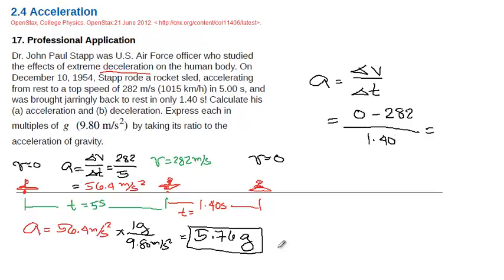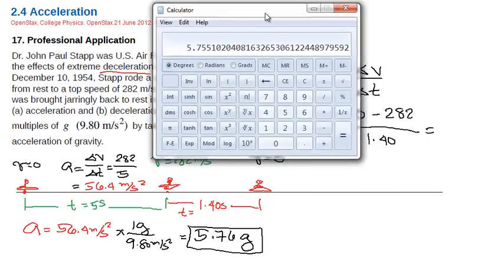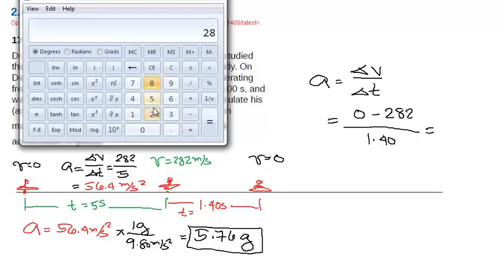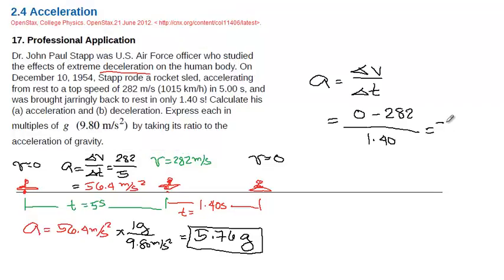Take note that we are getting 282 divided by 1.40. Again, 282 divided by 1.40. That will be negative 201.43 meters per second squared.